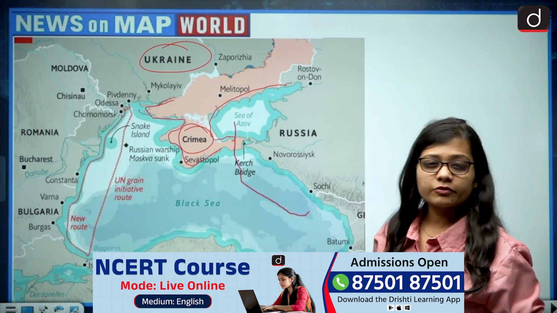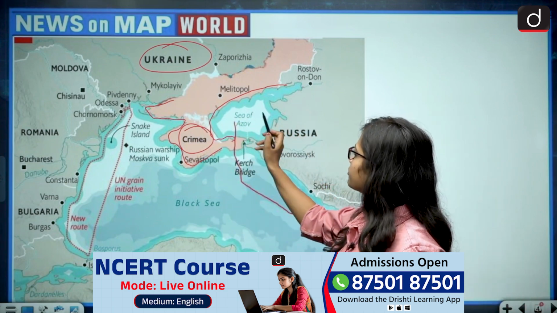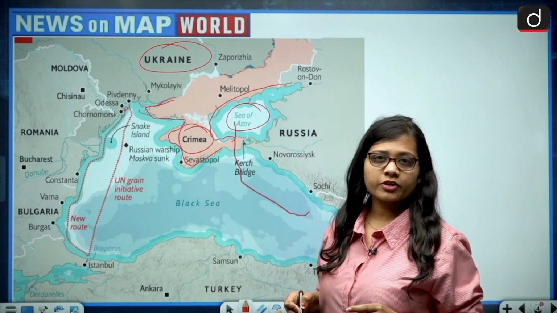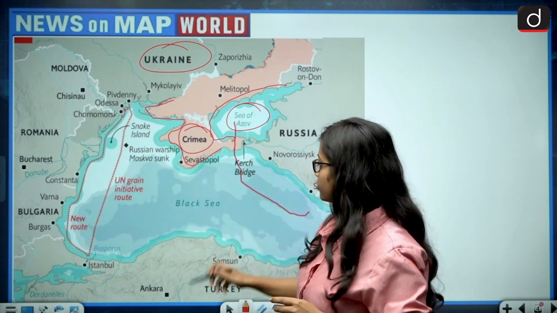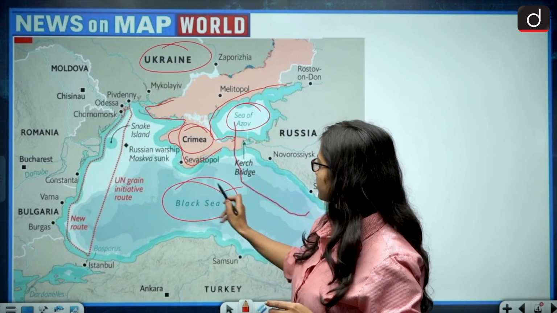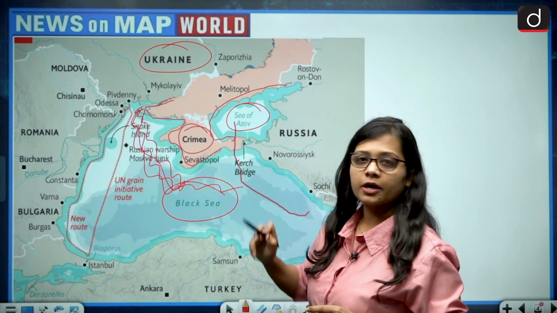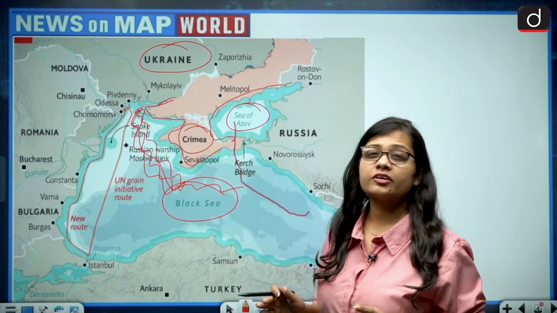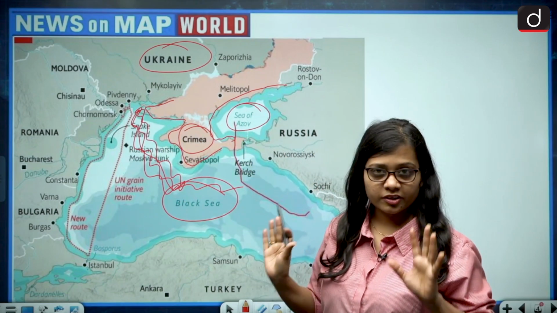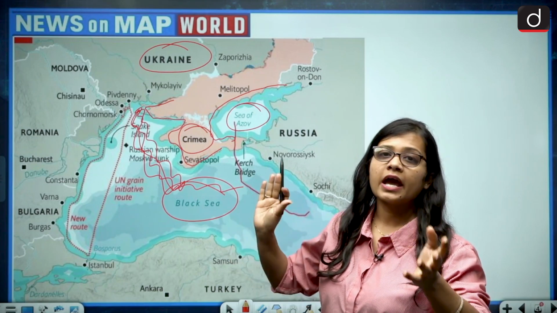And very clearly we are able to see that the eastern part of Crimea is surrounded with the Sea of Azov, while the southern part and the western part are surrounded with the Black Sea. So this is the Black Sea, and to the west it goes to Crimea. So Crimea on the west is Black Sea, while on the other hand it is Sea of Azov.